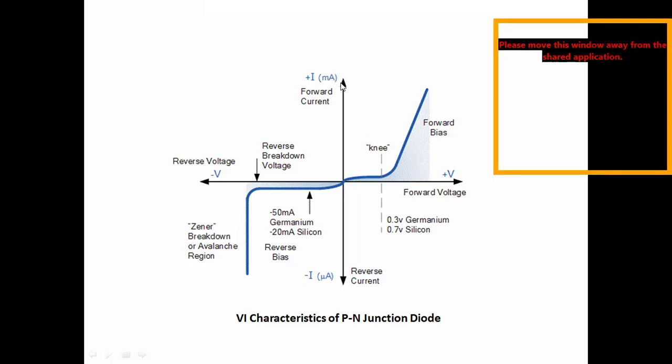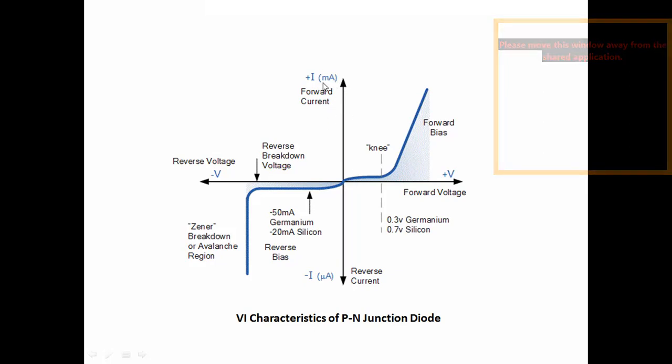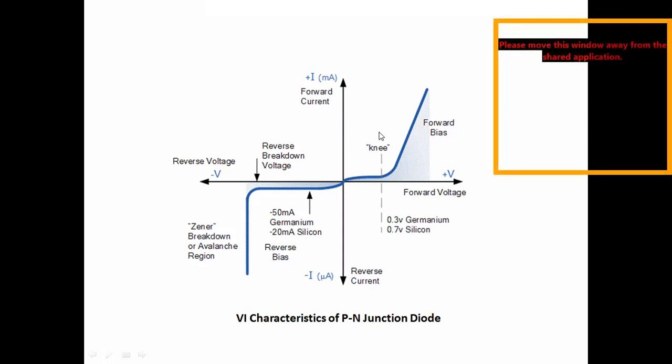One more thing you can observe is that the forward current is in the range of milliamperes. So the current flows, and then it acts as a short circuit. These points are the main things. Coming to the reverse bias.